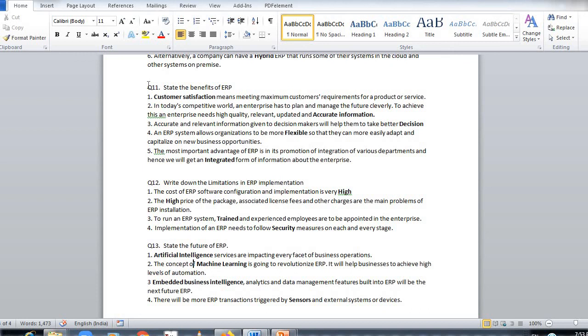This will happen through data analysis, machine learning, robotics, data science and so on. So the future of ERP is there, and because of the cloud base also, ERP has become smoother and easier. So artificial intelligence, machine learning, big data, embedded business intelligence, sensors will play a very important role for the future of ERP.